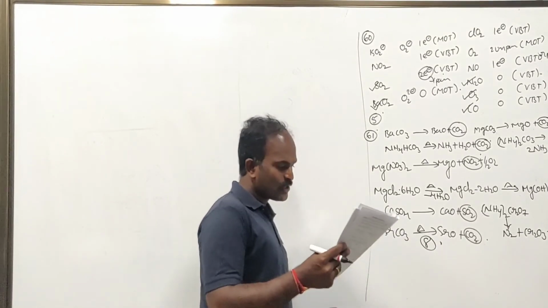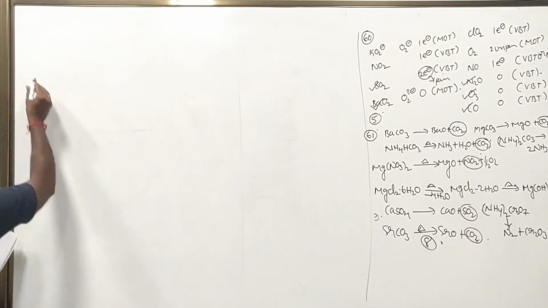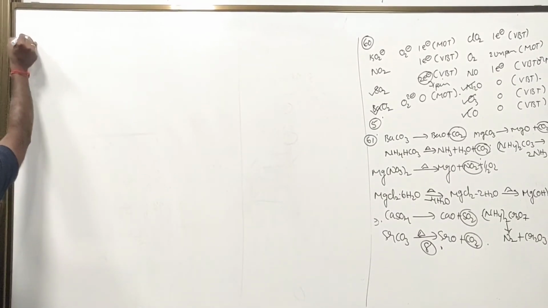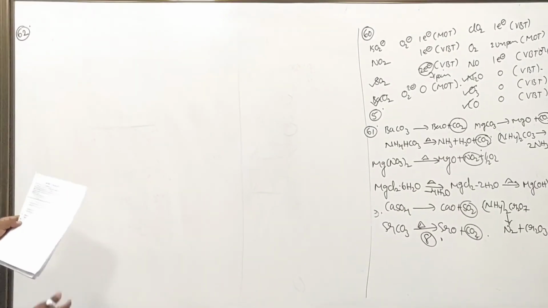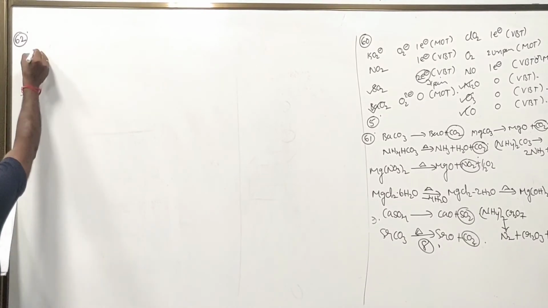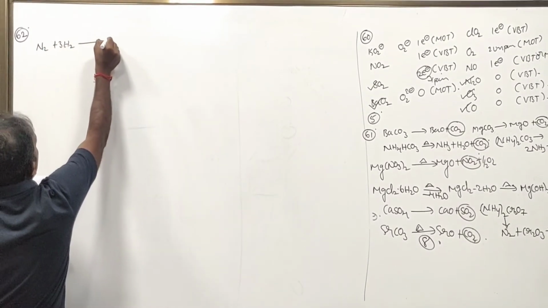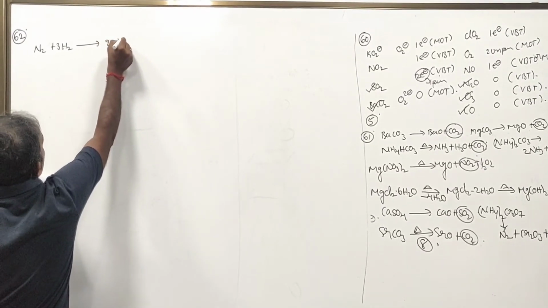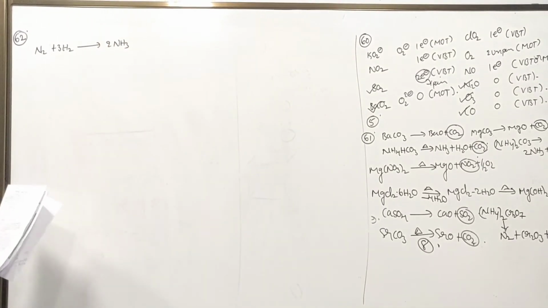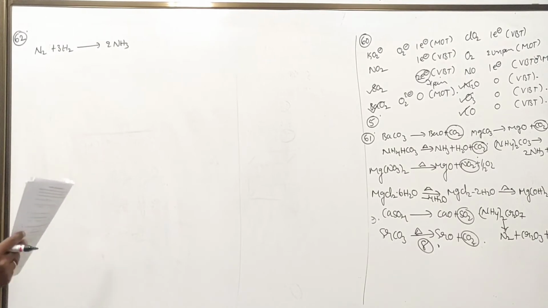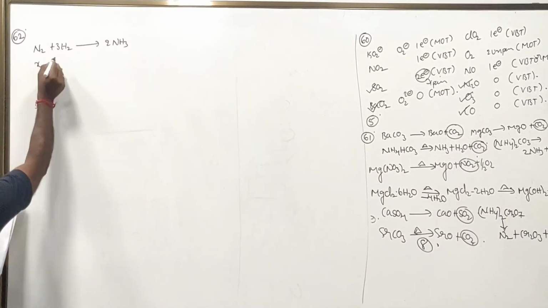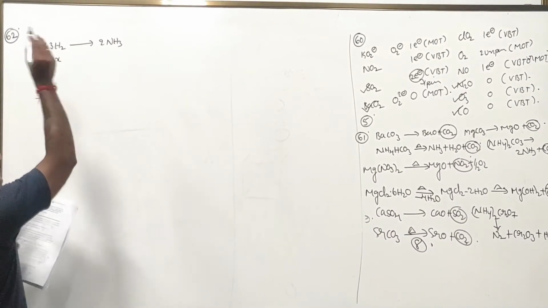Question number 62. In this question, a mixture of nitrogen and hydrogen, N2 + 3H2, both of them are reacting to form 2 moles of NH3. Here they clearly mention that N2 and H2 are reacting in a ratio of 1:3. Therefore, one is going to be x and the other is going to be 3x.